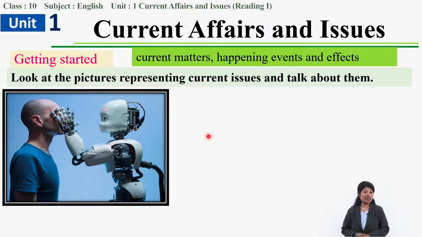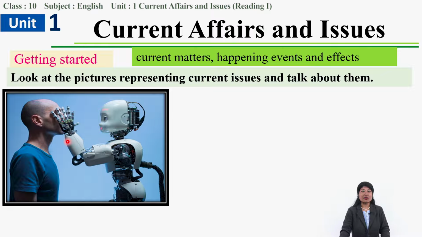Let's go through the Getting Started activities, and there you can see 4 pictures, right? What is the activity? Look at the pictures representing current issues and talk about them. Okay, we are going to discuss this picture. Look at the first picture. What can you see?